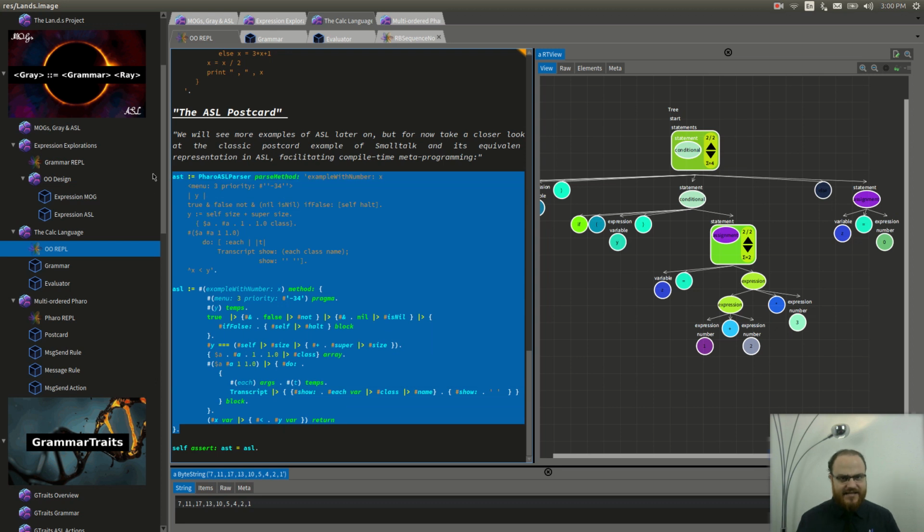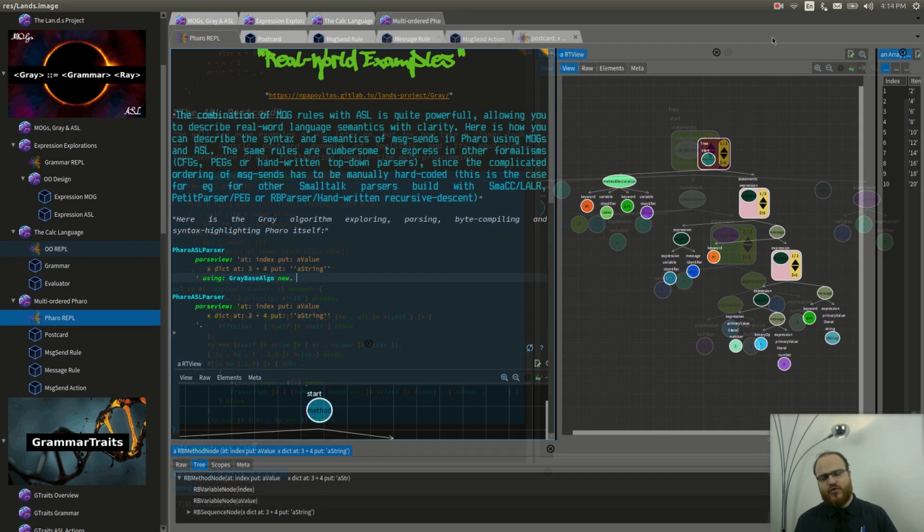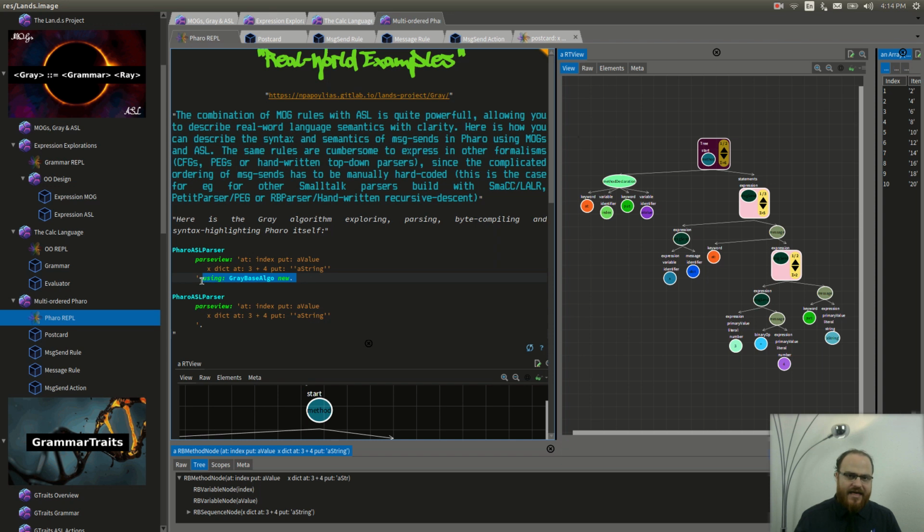But instead of eagerly executing the result, the parser will produce an abstract syntax tree. The combination of MOG rules with ASL is quite powerful, allowing you to describe real-world language semantics with clarity.